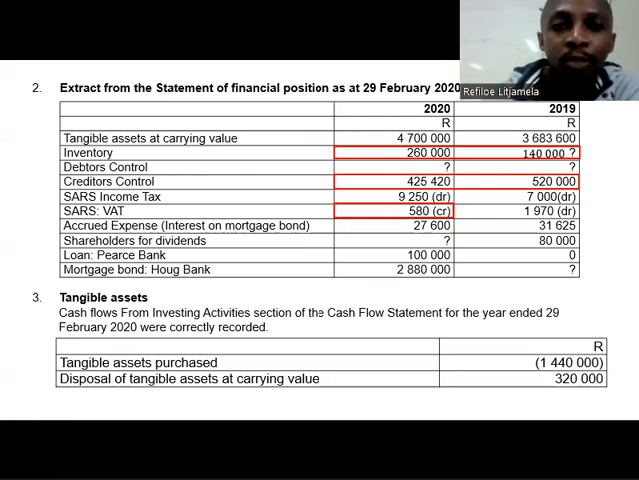We've got a loan from Peace Bank, which is 100,000. Now, that will help us in calculating interest, okay? Highlight that, we'll get back to it. And realize that this is a new loan from Peace Bank. We didn't have any loan from Peace Bank last year. So it will just highlight it. And then they gave us tangible assets.